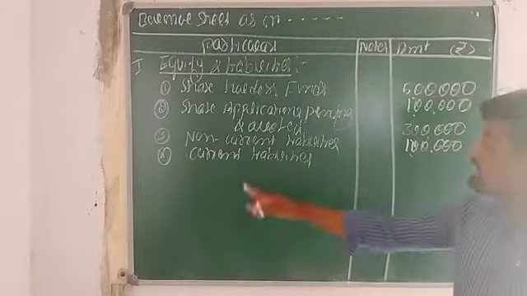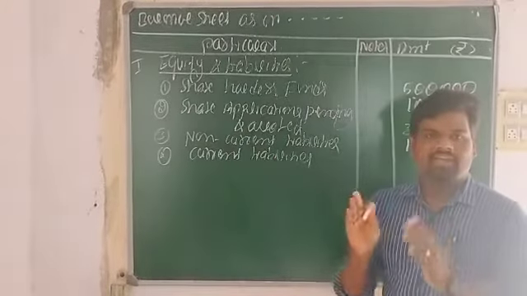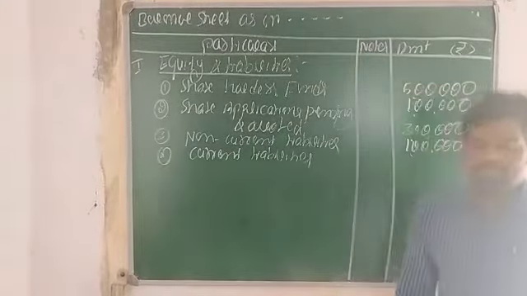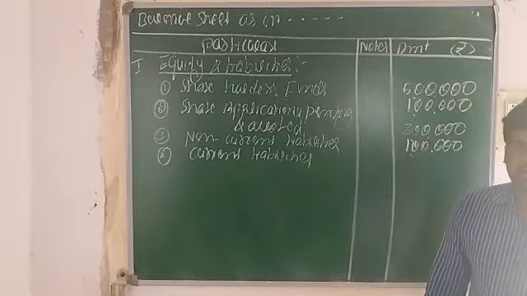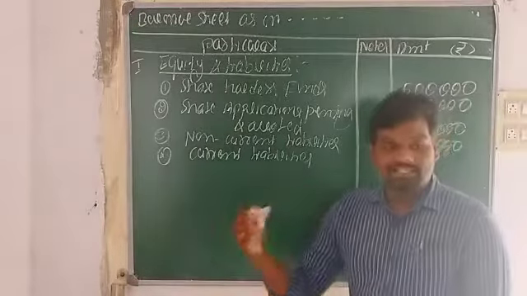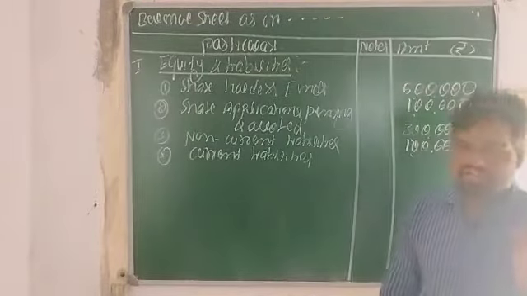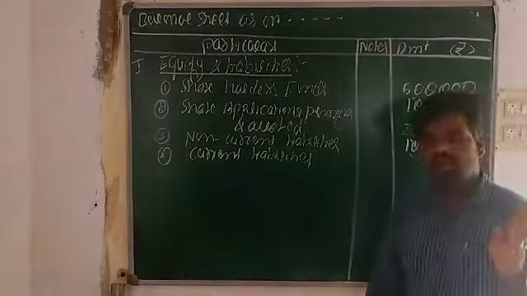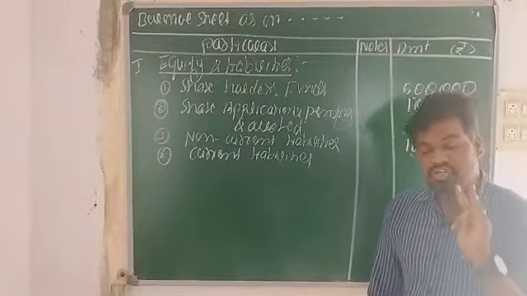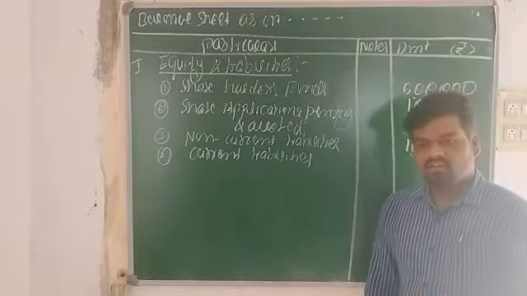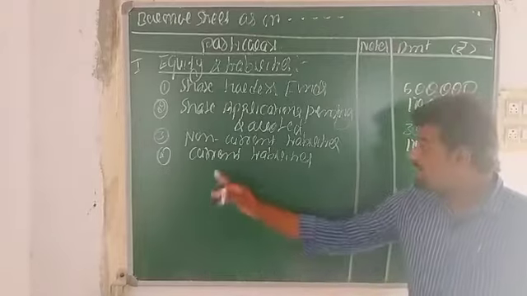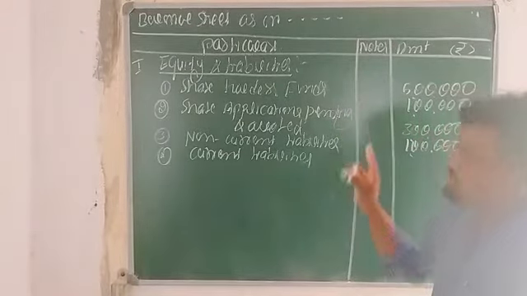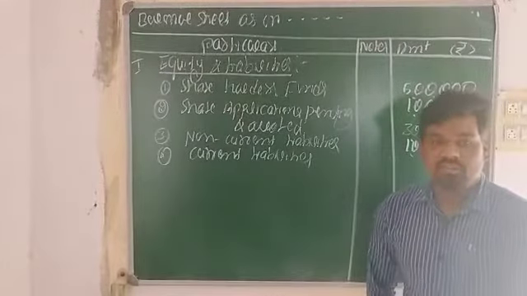Finally, current liabilities. Current liabilities are those liabilities that are settled within a 12 months period of time, like creditors, bills payable, and outstanding expenses. Examples of outstanding expenses are outstanding salary, outstanding commission, and outstanding insurance. These are a few examples related to current liabilities. Here we are following only imaginary figures with the main heads only.